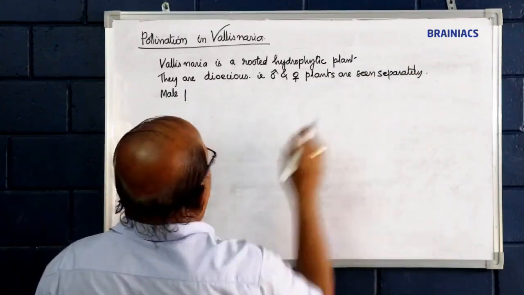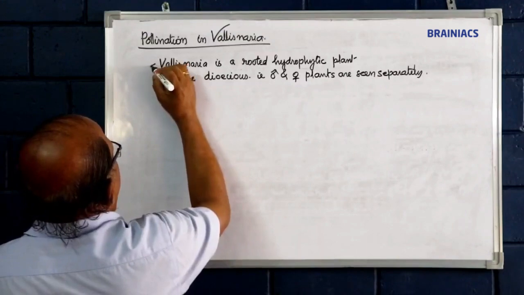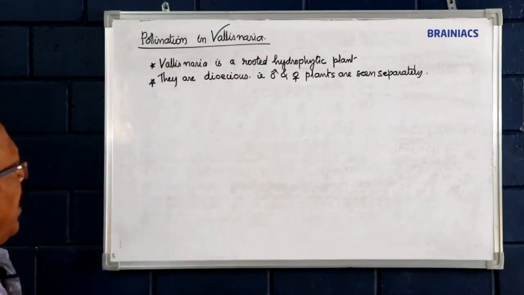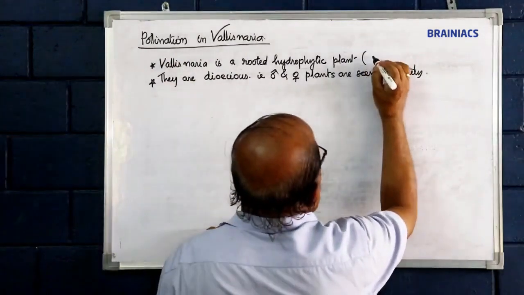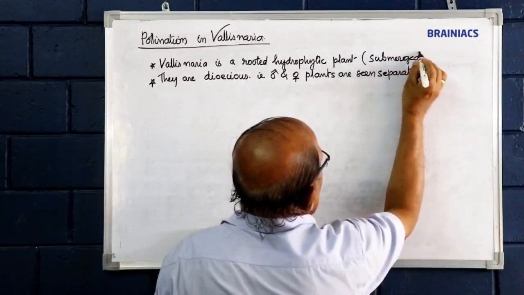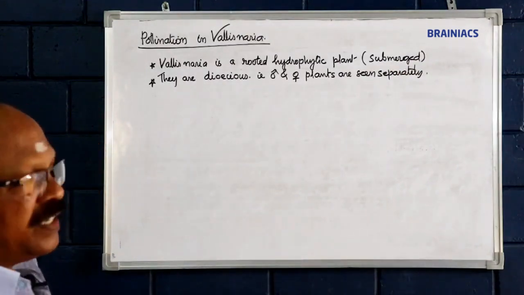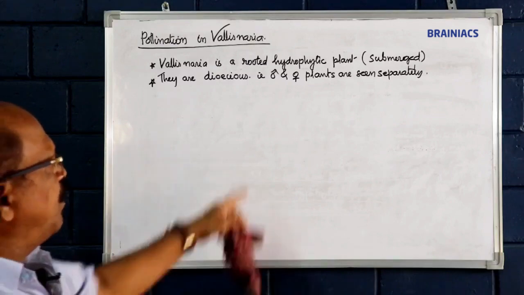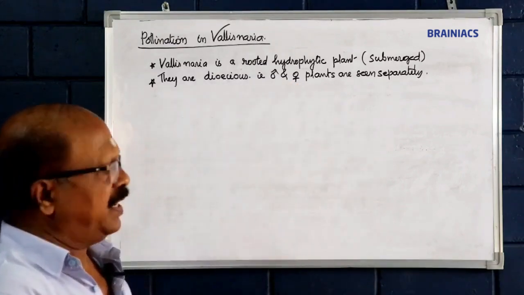Two key points. Vallisneria is a rooted submerged plant. Rooted hydrophytic plant, especially submerged plants. They are dioecious. Male and female plants are seen separately.